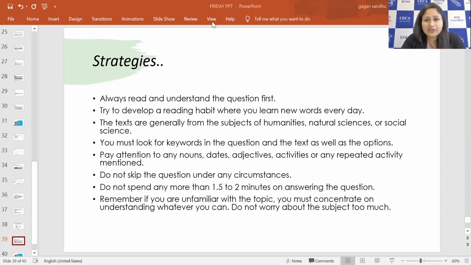When you're doing the multiple choice with more than one answer, maybe you give 2 to 2.5 minutes to one question, because you have to select more options, and not one option is correct at that moment. Remember, if you are unfamiliar with the topic, you must concentrate on understanding whatever you can. Do not worry about the subject too much, right? So these are the strategies you need to keep in mind while doing the MCQs.